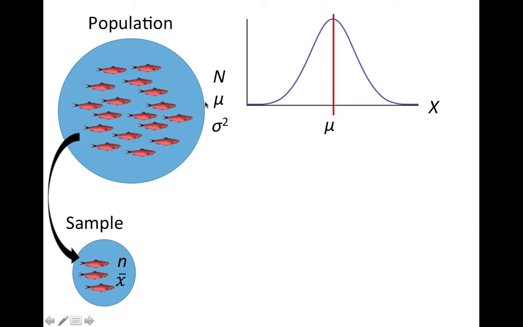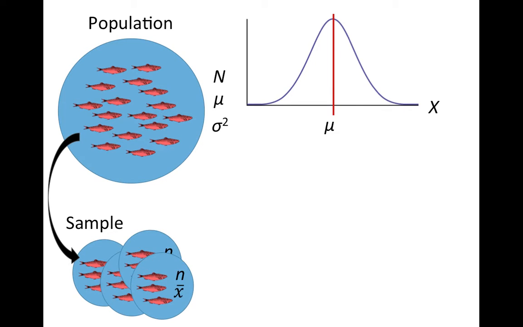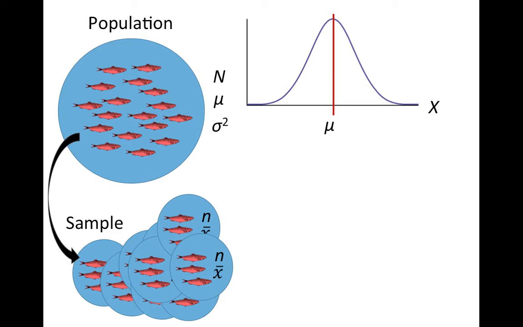Now we're going to do a thought experiment. Imagine that you take a large number of samples from this population, each of the same size. Each sample is drawn with replacement, so the population doesn't change. And you calculate the sample mean for each of these samples. Now you will have many estimates of the population mean that will all be equally good, but they will all be slightly different from each other. Actually, in theory, you draw an infinite number of samples, so you will have an infinite number of estimates of the population mean.